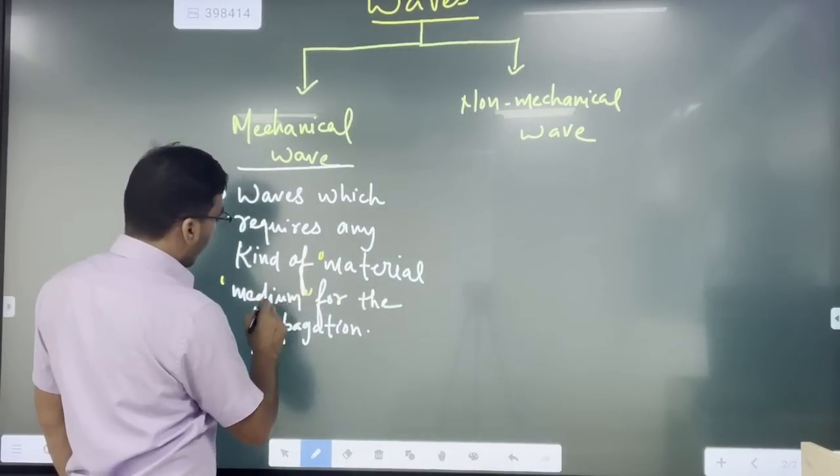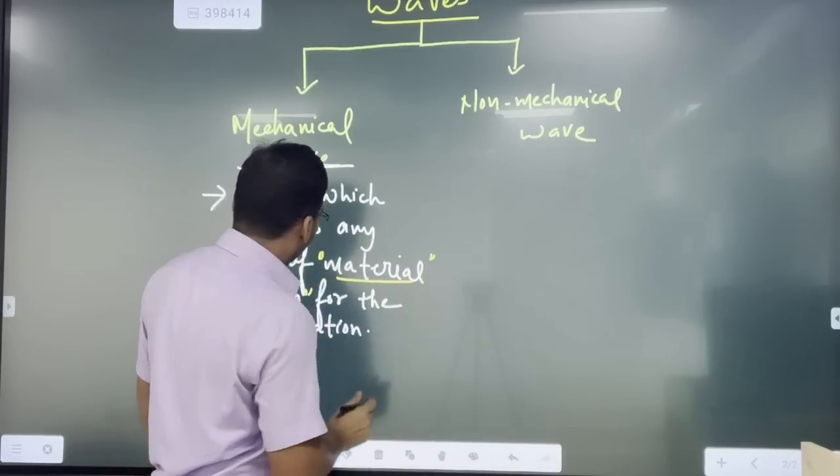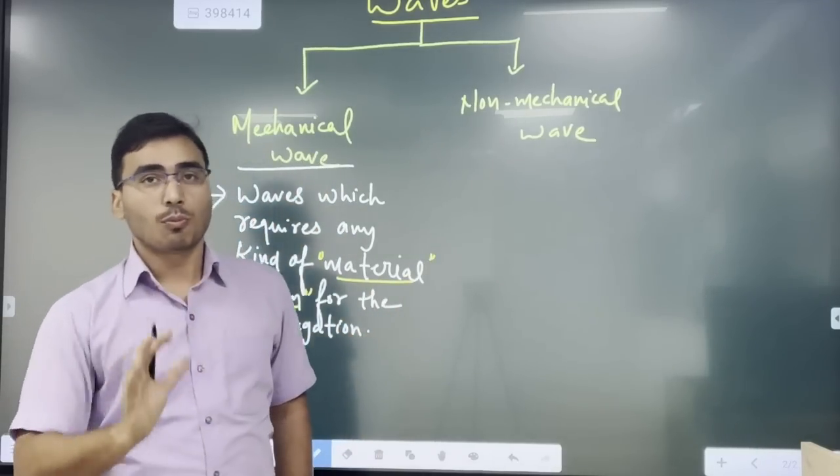This is very important. Any kind of material medium that is required for its propagation, right?